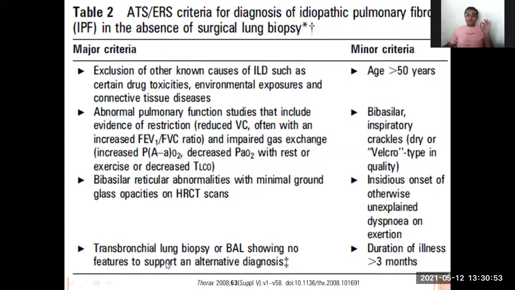Then if you go for lung biopsy, transbronchial biopsy or bronchoalveolar lavage, showing no features of any other diagnosis, when you are going for different diagnoses and not getting anything, then you may suspect the patient has IPF.